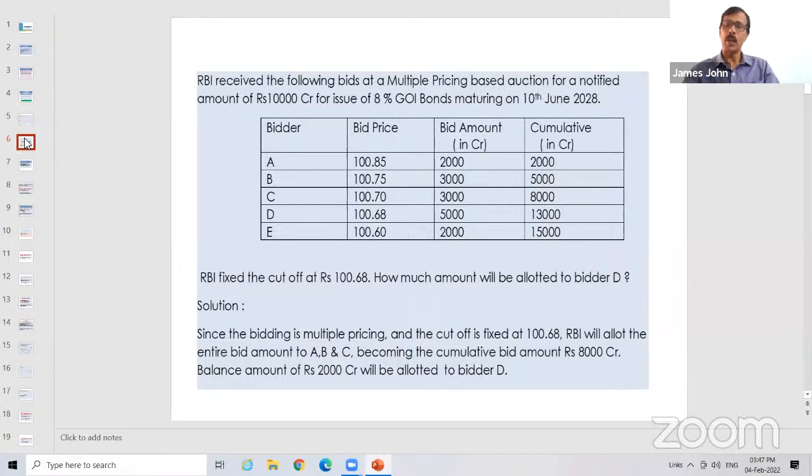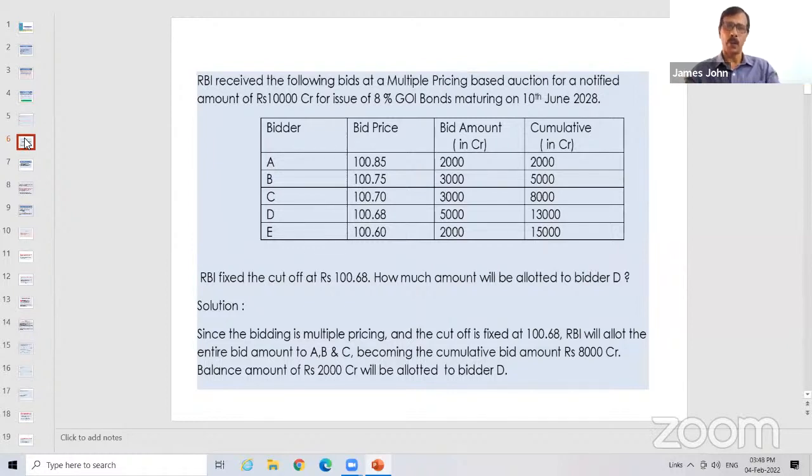B says, I will pay 100.75. C says, I will pay per security 100.7. D 100.68 and E 100.60. So these are all the bidders who have participated in this particular auction. Now look here, the notified amount by RBI is 10,000 crore. These individual bids put together come to 15,000 crore. So RBI wanted to sell this security worth only 10,000 crore.